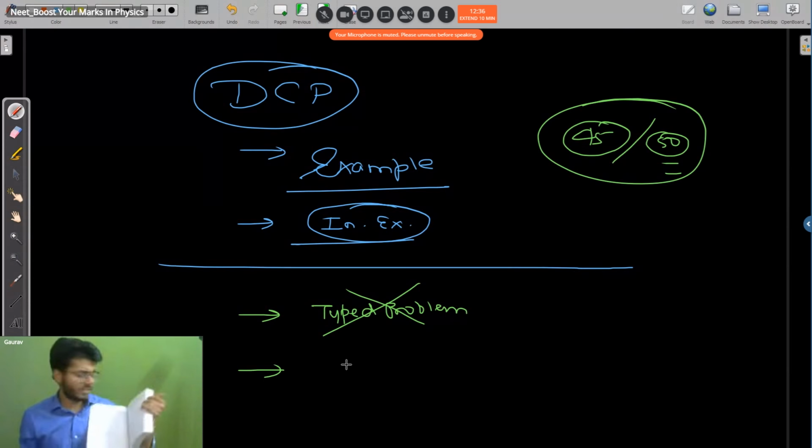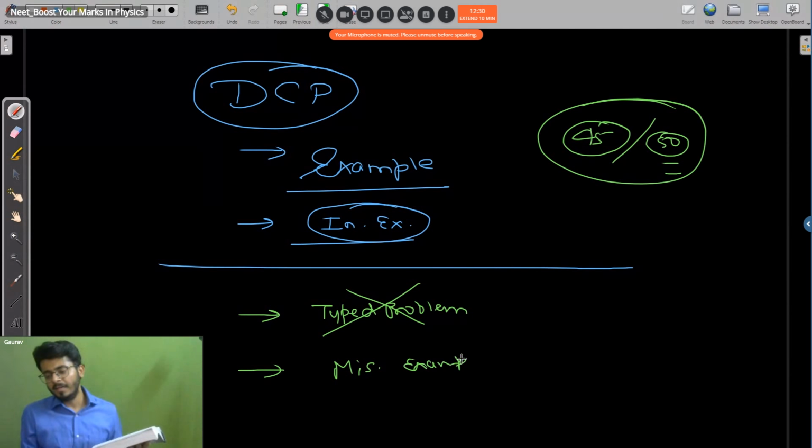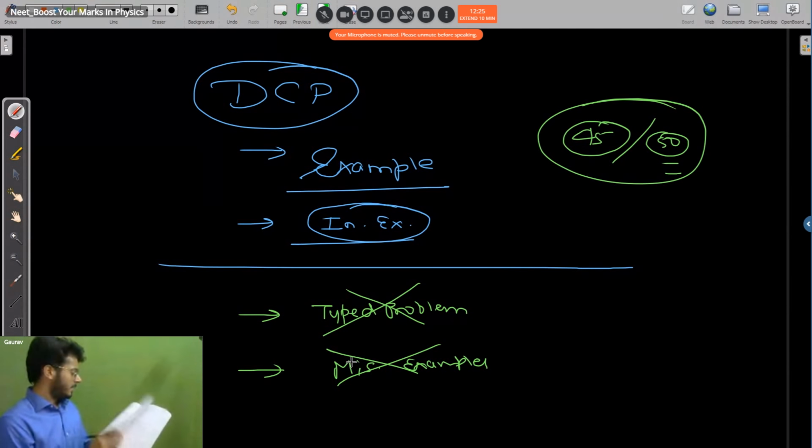The exercise questions at the back also we have to be very selective about. Miscellaneous examples we have to leave. Okay, that is not for you. If you are preparing for NEET, you have to leave that section.